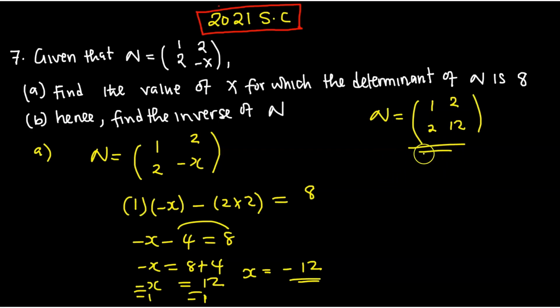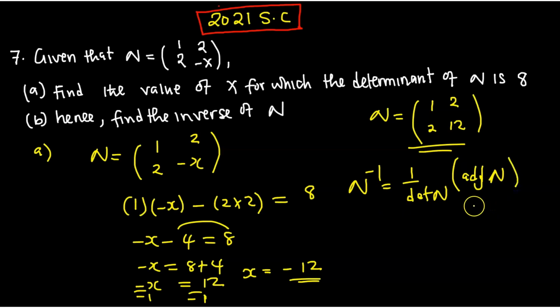Now finding the inverse, we said the inverse of N. So this time around you are going to write N with a negative 1 on top. So it's going to be N inverse equal to what? How do you find the inverse? 1 over the determinant of N, then multiply by the adjoint of N. So I keep on repeating this part so that at least you get used to the procedure that we follow. So now, let us find the inverse of N.